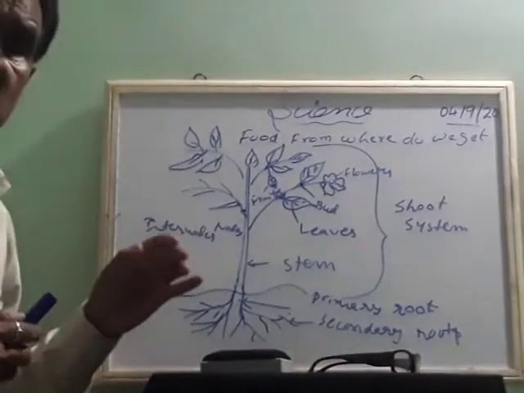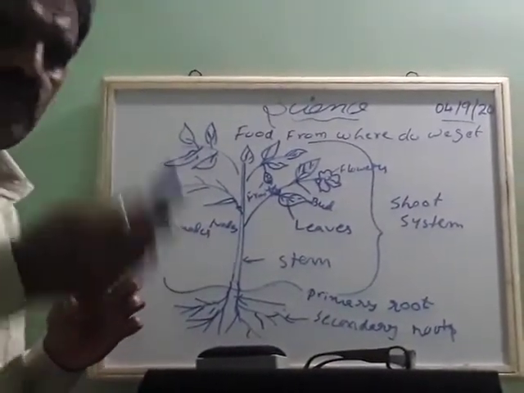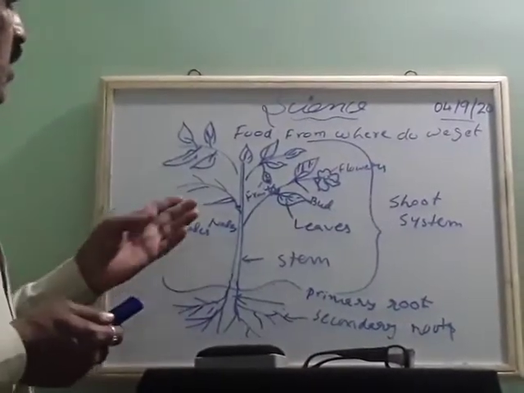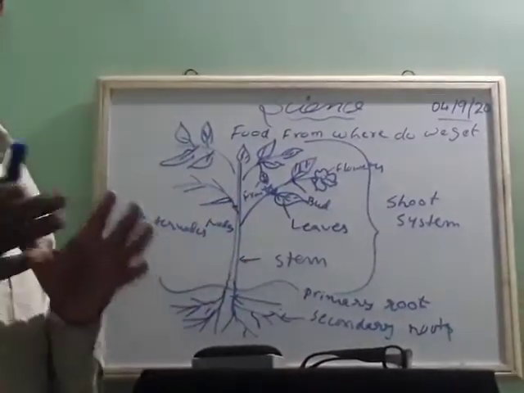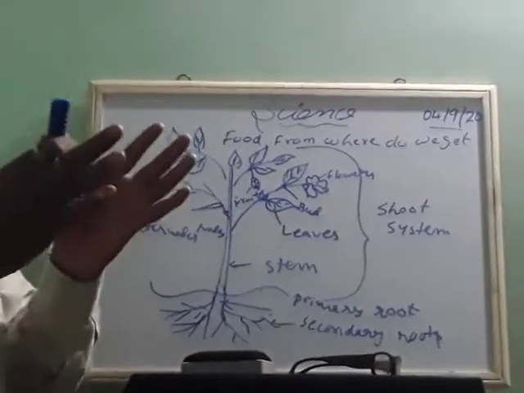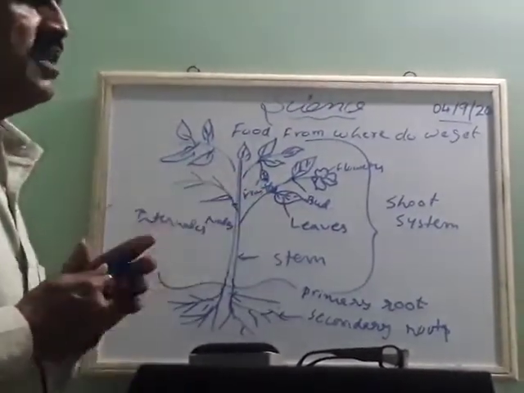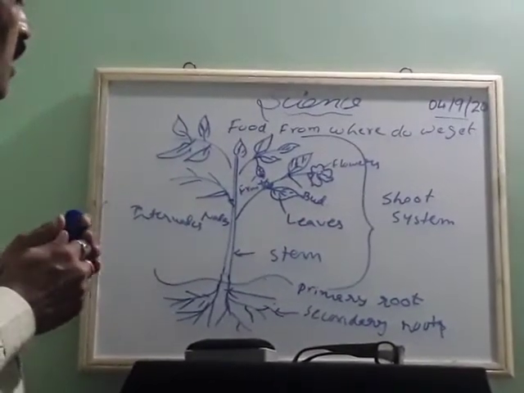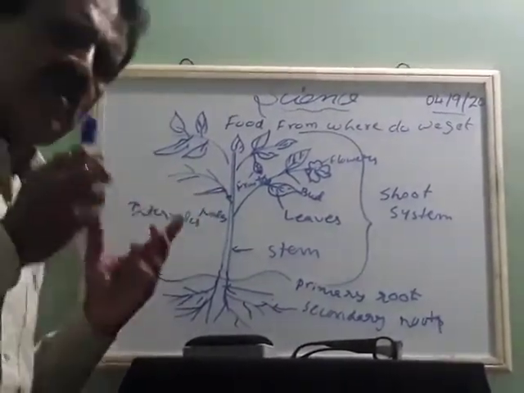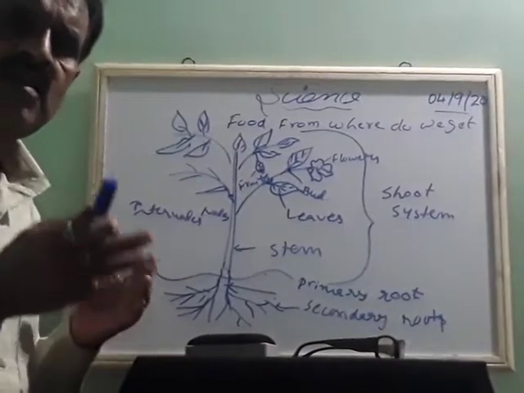By using flowers we prepare curry. By using fruits we don't prepare curry, we make fruit salads. Buds we don't usually use, very rarely. So almost all the parts, even stem also, we are eating as food.